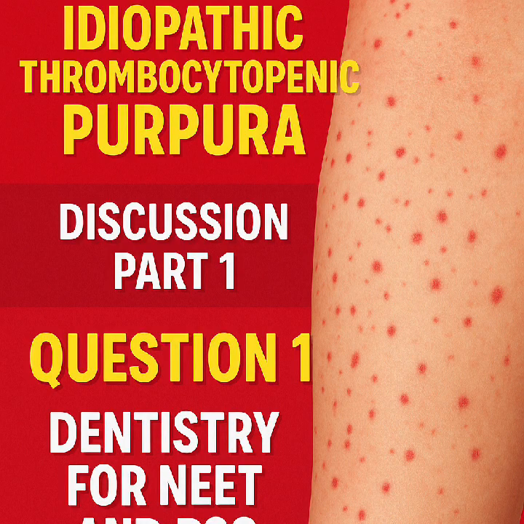Then it can occur in two forms, that is acute and chronic. Usually in acute cases children are involved, and it may be due to some viral infection. It is sudden onset and mostly it is self-limiting. Those are the features of acute immune thrombocytopenic purpura. It can be managed, and it is a self-limiting type.